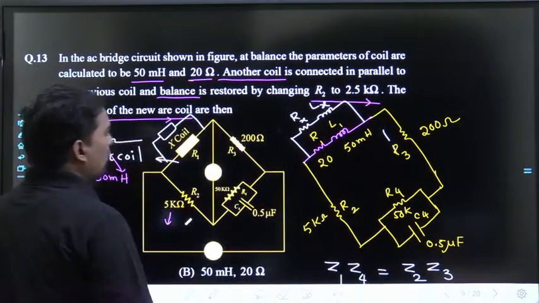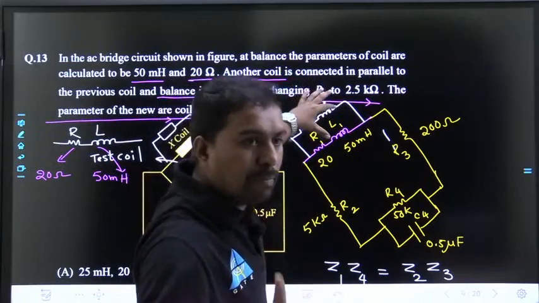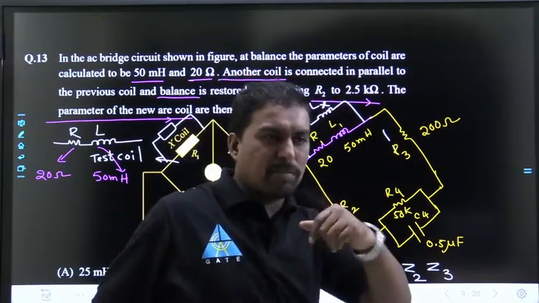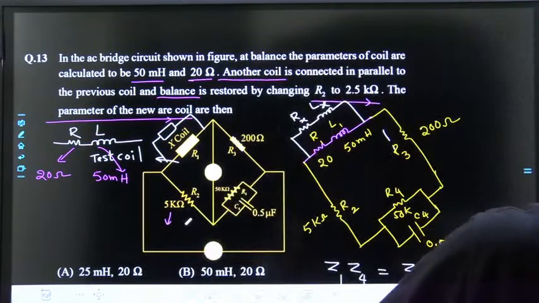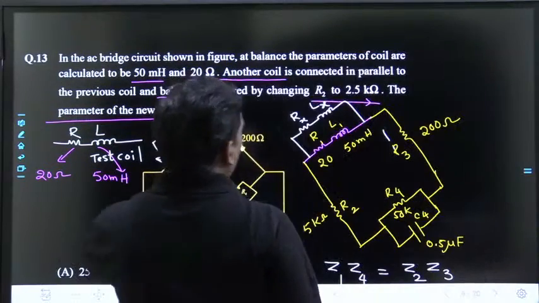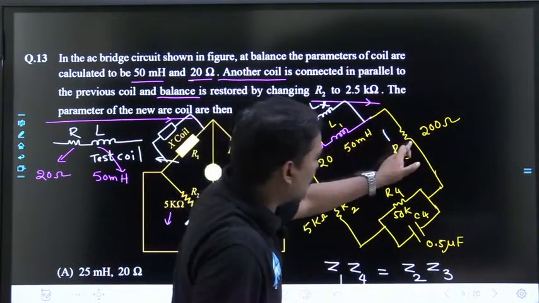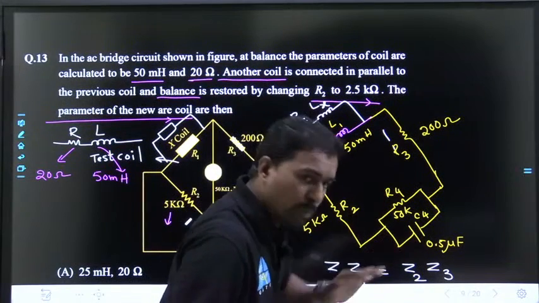Now what is he doing? He is keeping this, then the bridge becomes unbalanced. Please answer my question. This is R1, L1, this is R3, this is R2, this is R4, C4, bridge balanced.